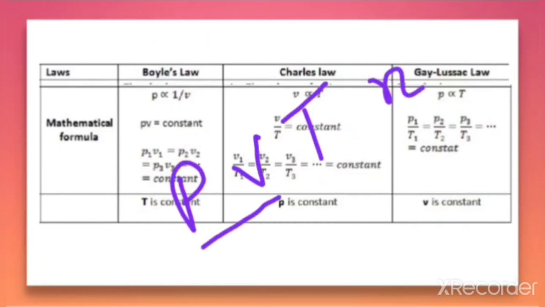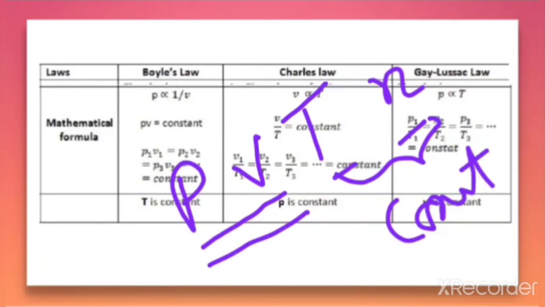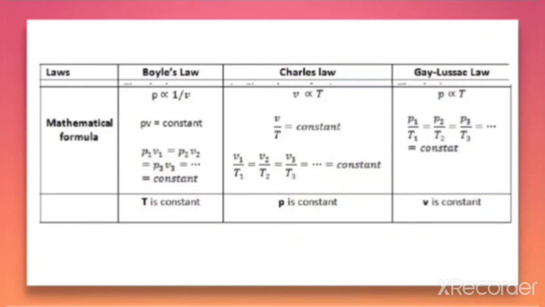If we are discussing the relationship between pressure and volume, we have to keep temperature and the number of moles of the gas constant. If we are discussing the relationship between V and T, these two should be taken as constant, that is pressure and n. So you can learn it very easily in this comparative way.